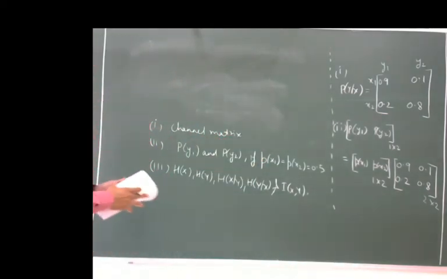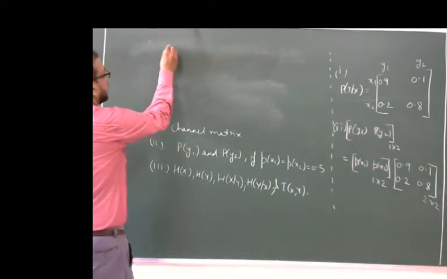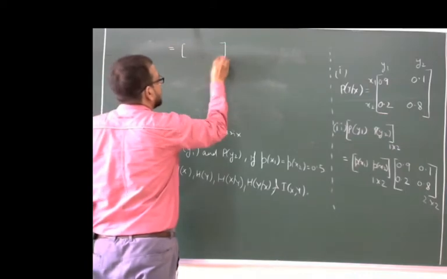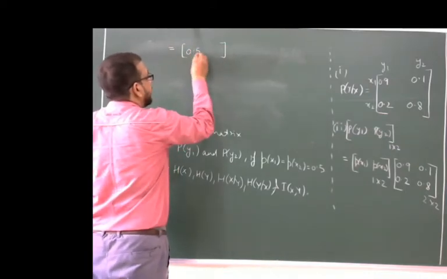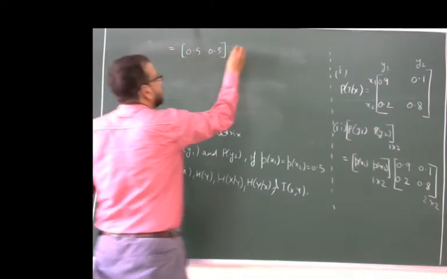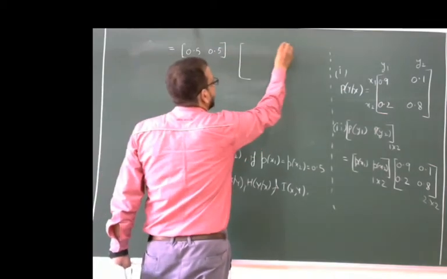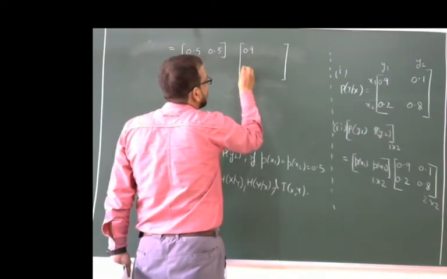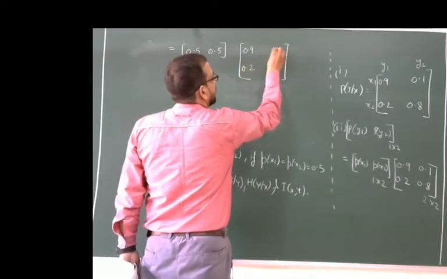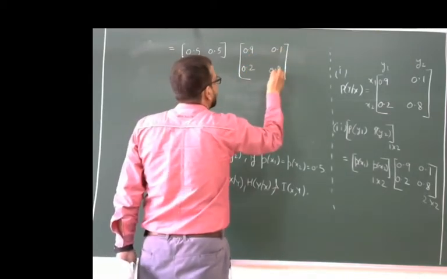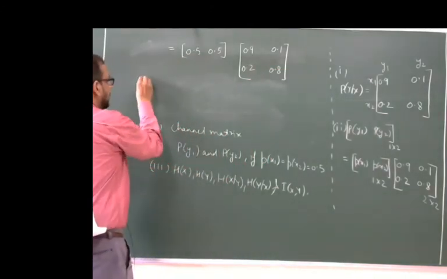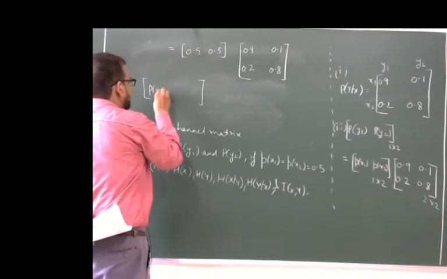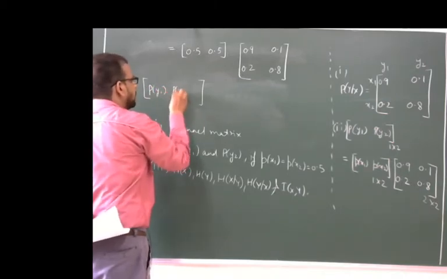Simply here we have to multiply. P(x1) and P(x2) are already given, that is the value 0.5, 0.5, and this matrix is equal to 0.9, 0.1, 0.2 and 0.8. Now simply by multiplication we get [P(y1) P(y2)].